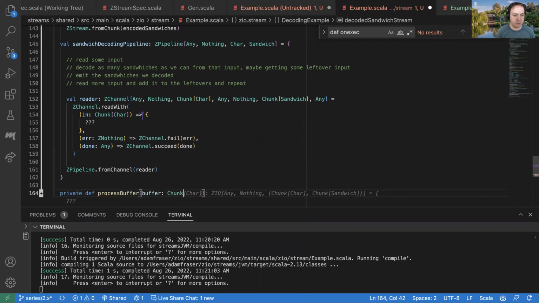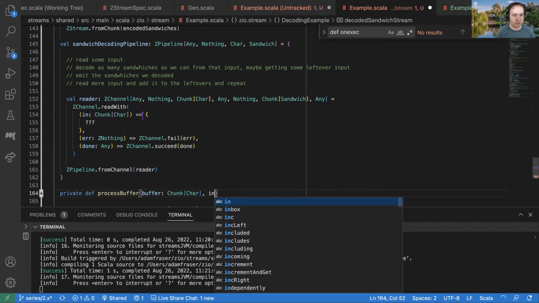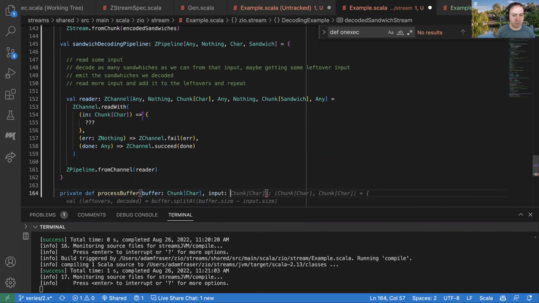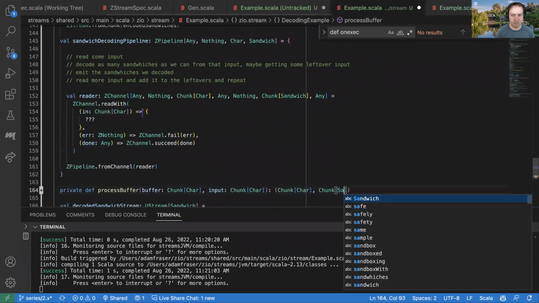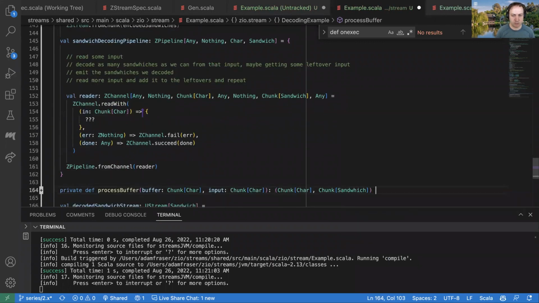And so this is going to take this buffer, that's a chunk of characters. And it's also going to take some new input that in this world is also a chunk of characters. And it's going to output some leftovers and a chunk of sandwiches.